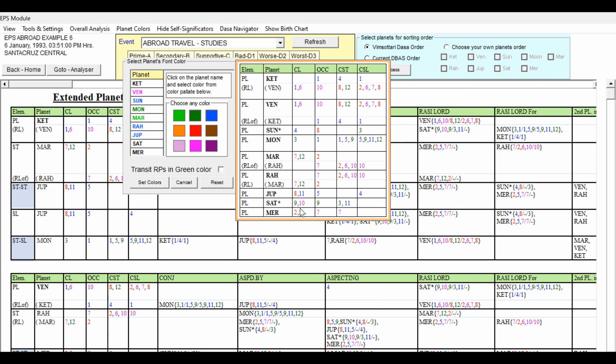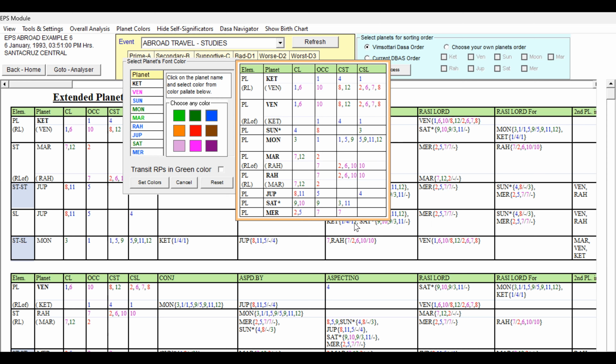And Saturn, 9th lord, 10th lord occupying 9th house, 3, 11 cuspal star lord. So Saturn is a good planet. We can give green color. And Mercury, 2nd lord, 5th lord occupying 7th house, 7th star lord. So this is not having any favorable houses, and not any detrimental either. Second house is not bad, but it is not connected to the 8th house or 4th house. 7th house is good and supportive. 5, 7, 7 are supportive. Second house has some weakness. So for Mercury we can give blue color.